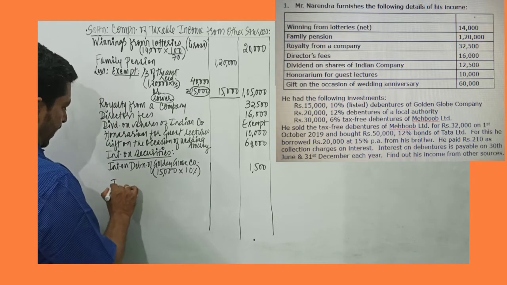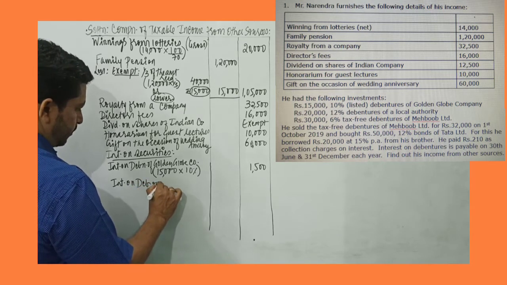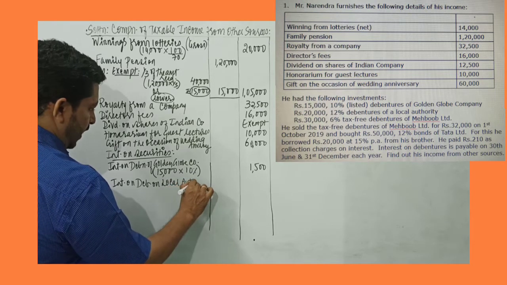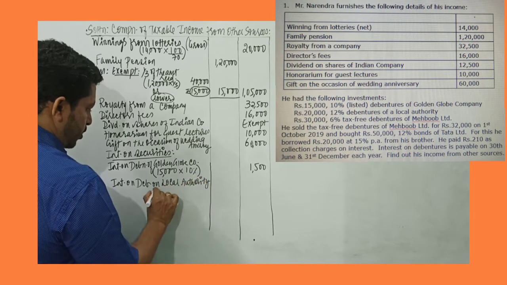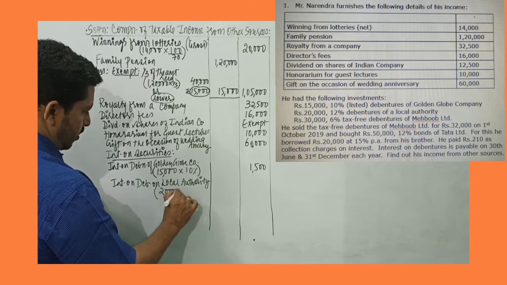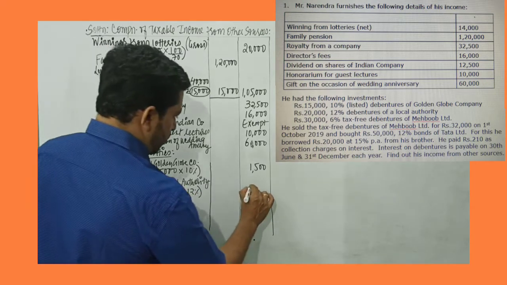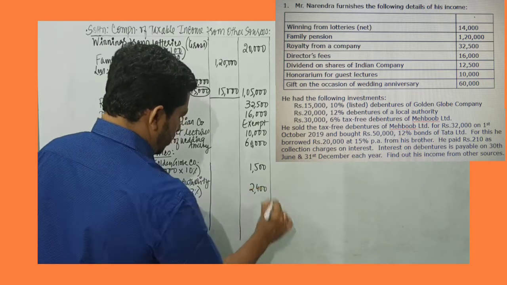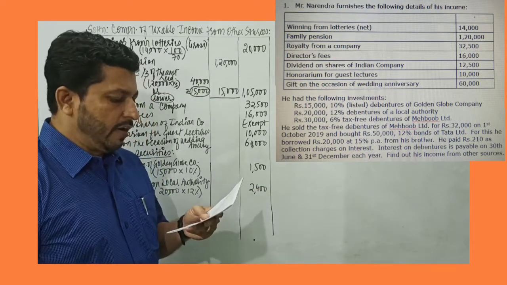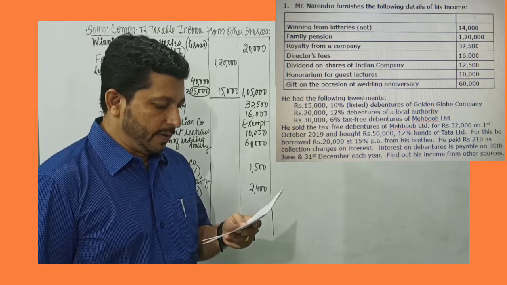Then we have interest on debentures of a local authority. Investment amount is 20,000 and the interest rate is 12%. So 12% of 20,000 would work out to 2,400. Next we have 6% tax-free debentures of Mehboob Limited.